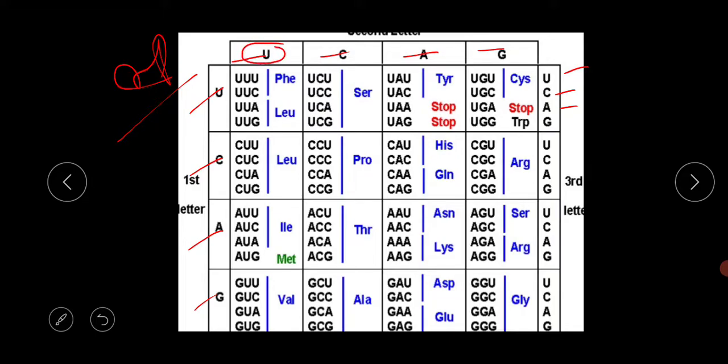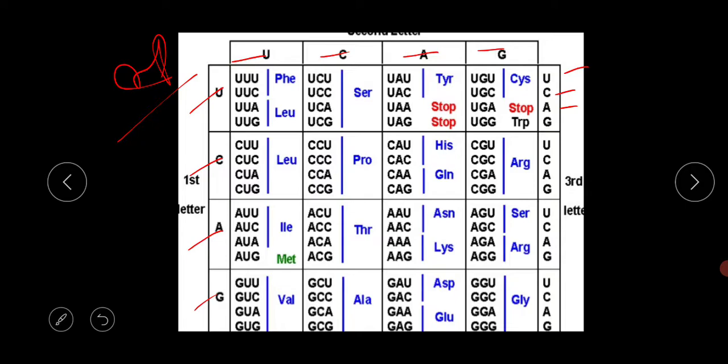But in the third letter, UCAG is carrying one box, UCAG is carrying one box, UCAG is carrying one box and UCAG is carrying one box. So this is your third letter. In this way you have to write.